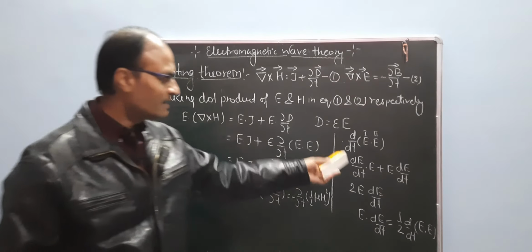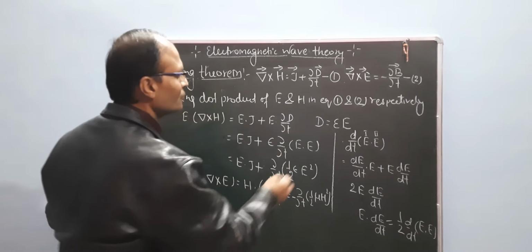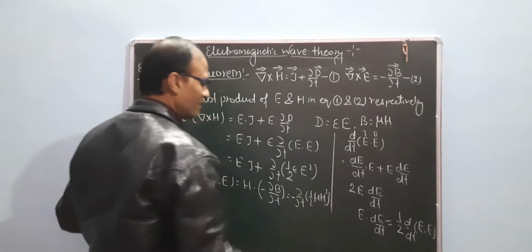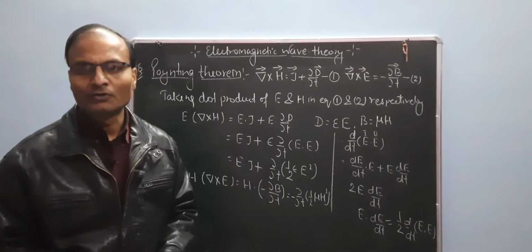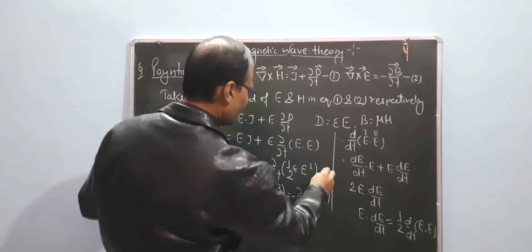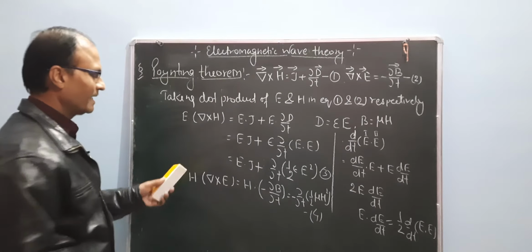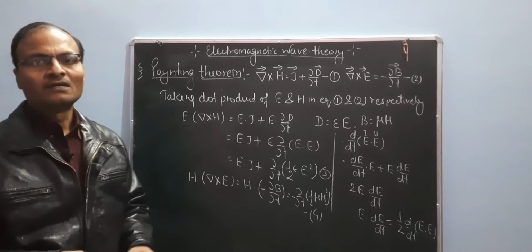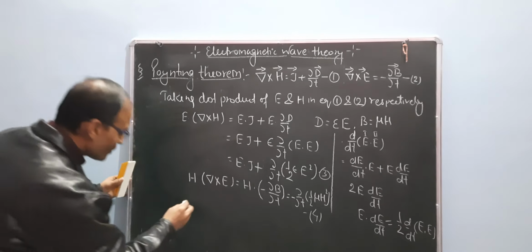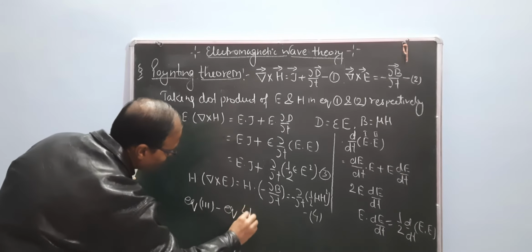A similar differentiation has been generated by this method. We know that B equals μH, so apply this equation: (1/2) μ H². This is equation number 3, and this one is equation number 4, H dot ∇ × E. Now, equation 3 minus equation 4. Apply this condition.